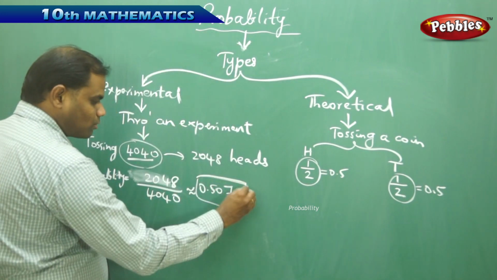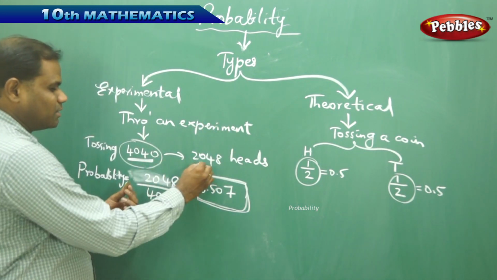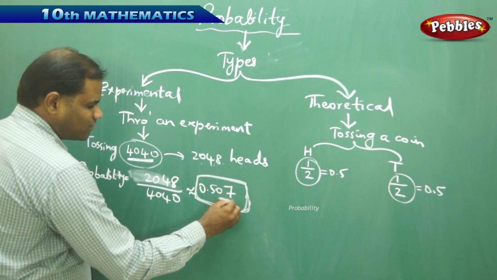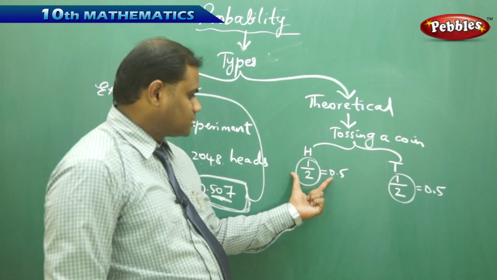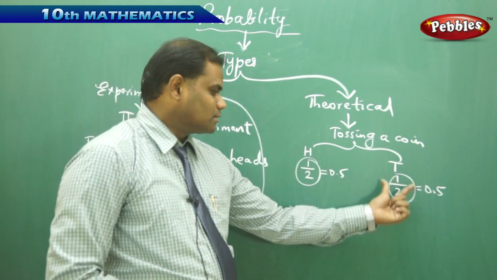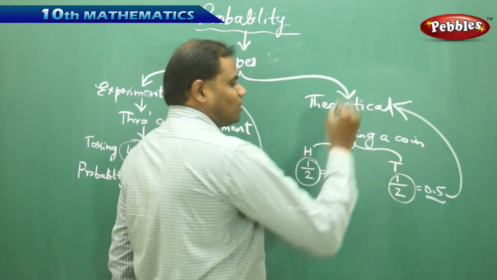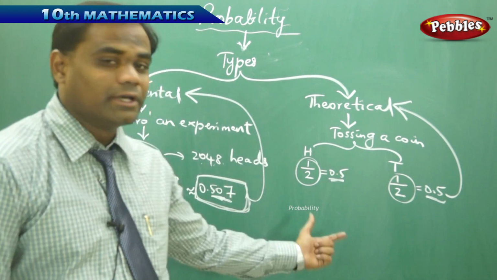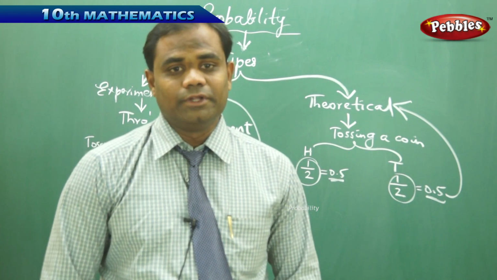So my experimental probability of the same coin, when it is tossed 4040 times, gave me 2048 heads, which makes me understand that the probability is 0.507 through the experimental probability. The theoretical probability makes us understand that one head out of two possibilities and one tail out of two possibilities gives me 0.5, which is based on the theoretical probability. This is how we differentiate between the theoretical and the experimental probability, the types of probabilities which we have discussed here.